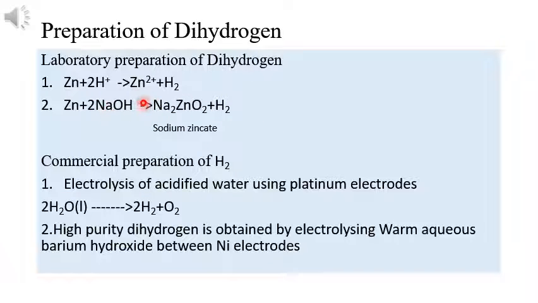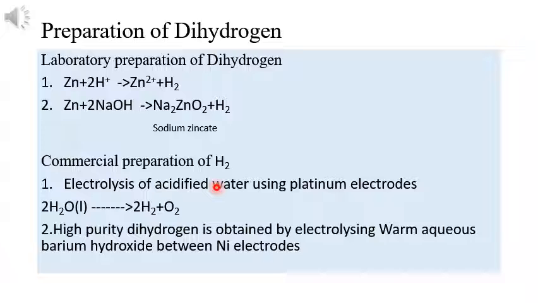That means the hydrogen gas can be obtained when zinc reacts with sodium hydroxide, which is an alkali. And how can it be prepared commercially? Commercially, it can be prepared mainly by two methods. First one is electrolysis, that is electrolysis of acidified water using platinum electrodes. That means the electrolysis process is carried out.